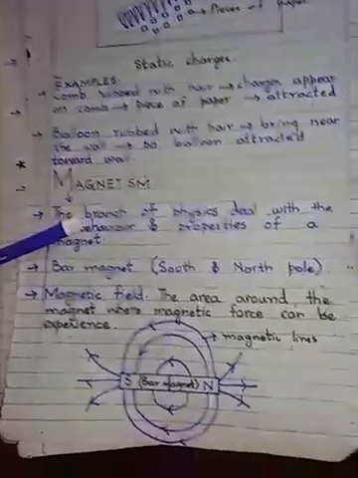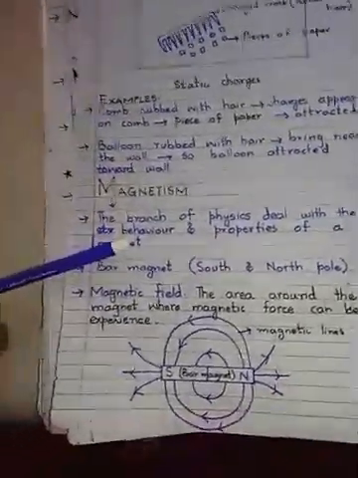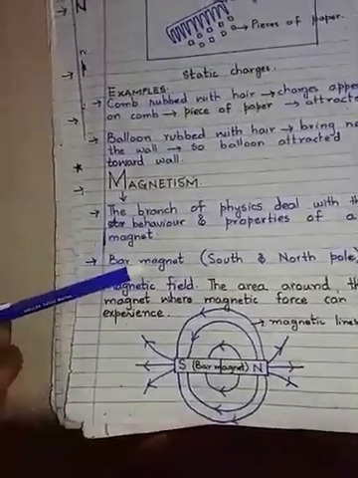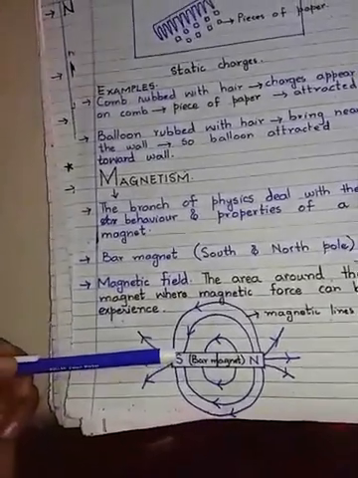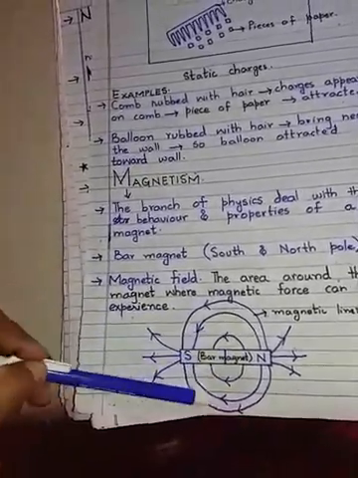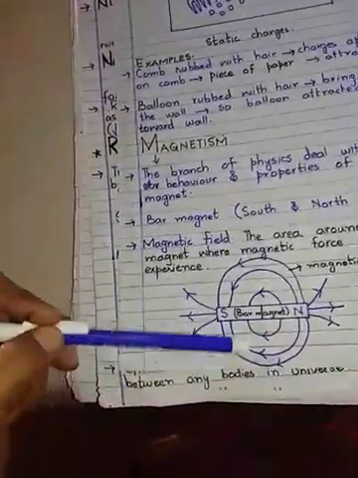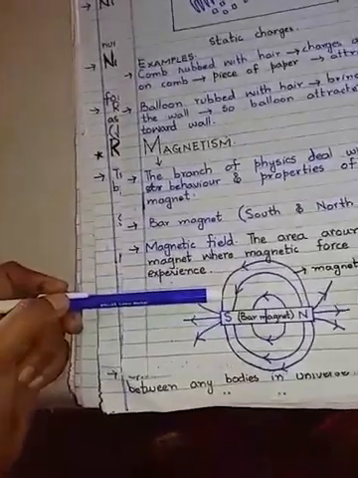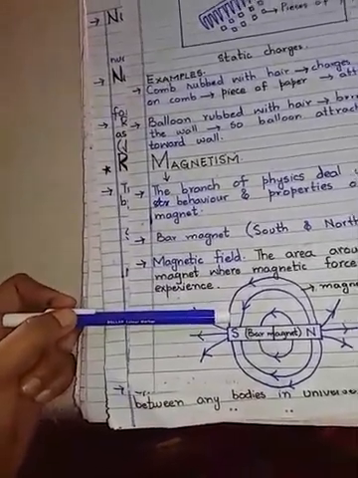magnetism. In every bar magnet, or in the surroundings of a magnet, the magnetic force can be experienced. Magnetic force means the force of attraction and the force of repulsion can be experienced.